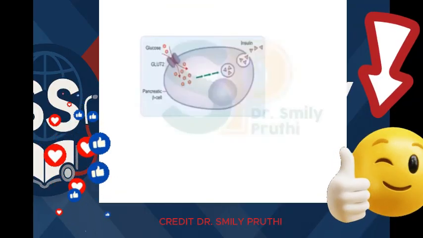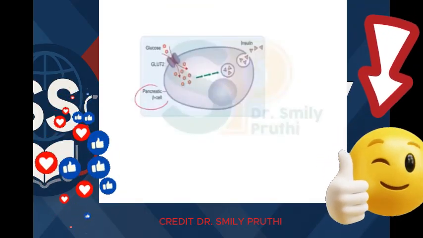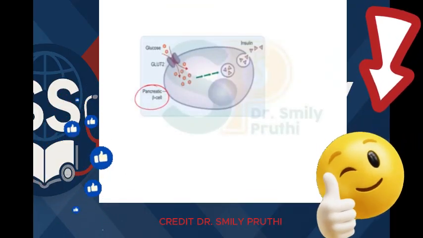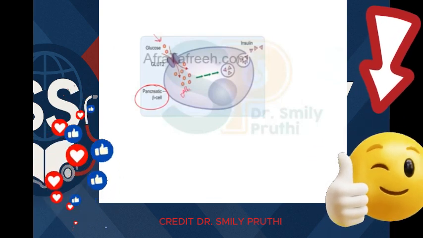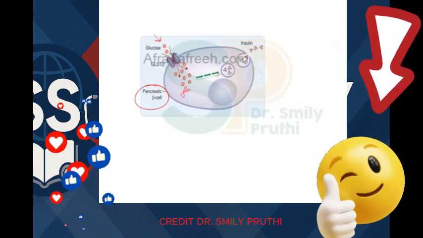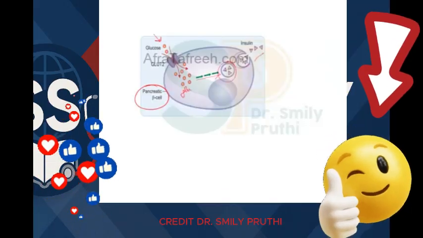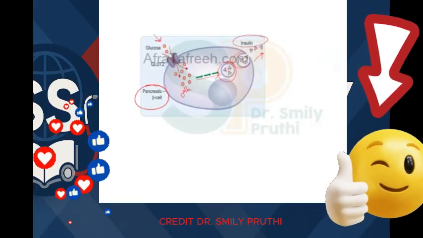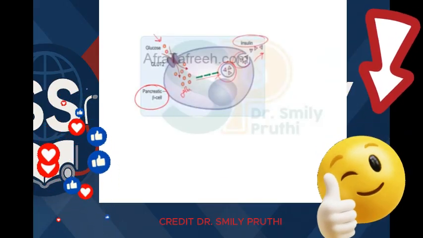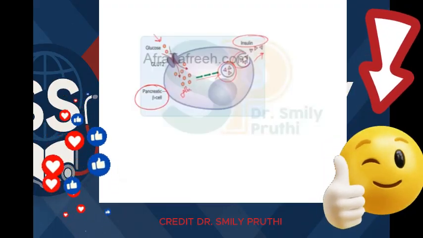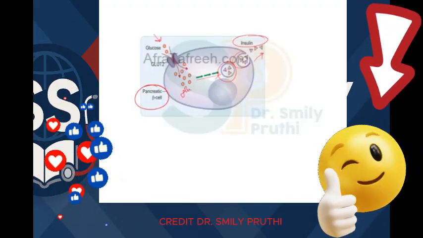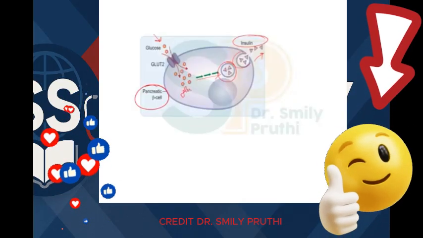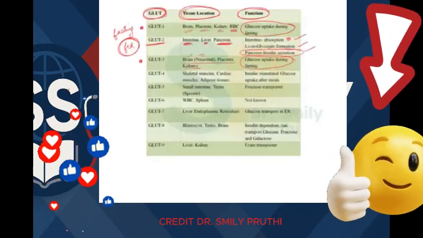Now see here, see this diagram, this is pancreatic cell. When glucose is entering into the pancreatic cell, here glucose is entering, it will stimulate the release of insulin, right? So this way, in pancreas, GLUT2 is present, and when glucose enters via GLUT2, then there occurs release of insulin from pancreas.